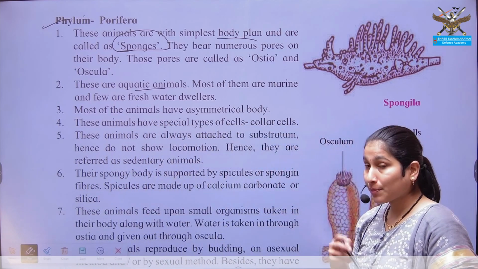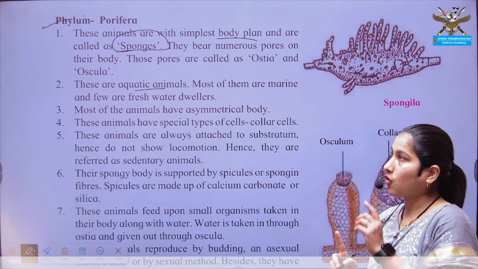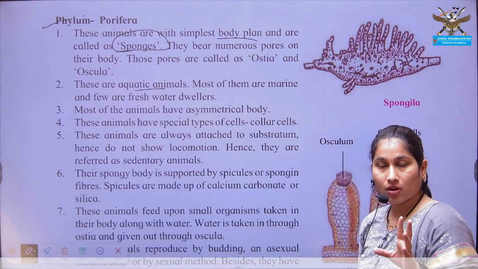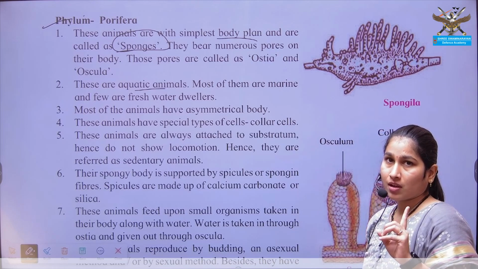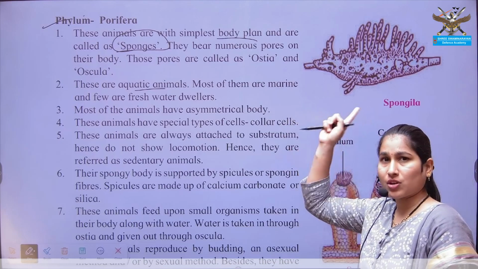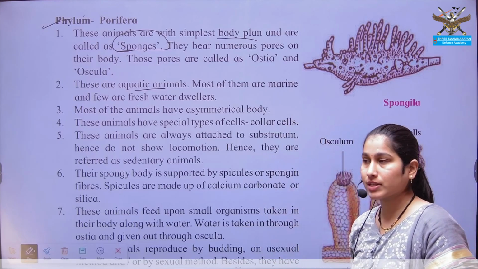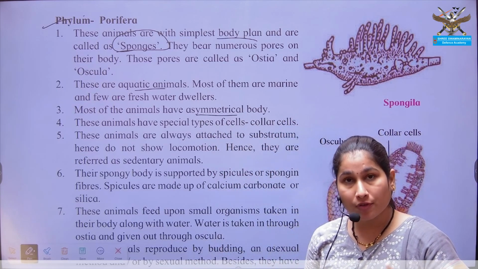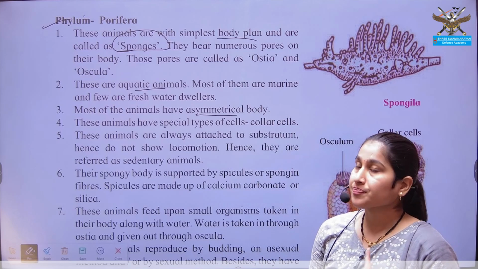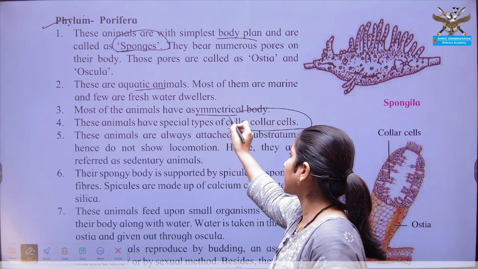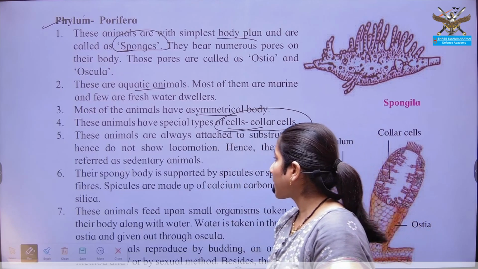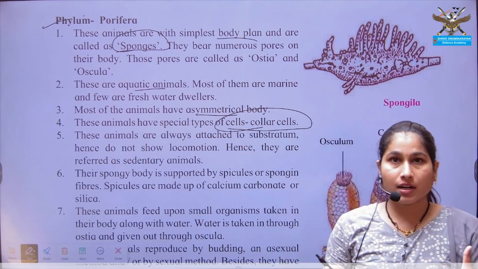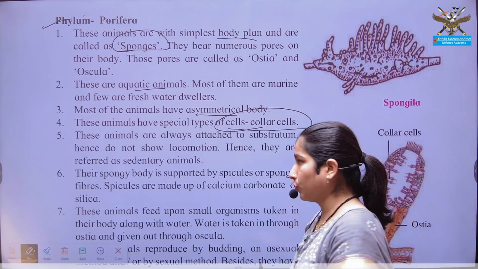Next, what type of body symmetry? They are asymmetrical. We have already studied this while studying the types of symmetry. The example of asymmetry is the phylum Porifera. Just recall that flow chart for perfect understanding of these characters. Asymmetrical body plan. Then which type of grade of organization? That is cellular grade of organization, wherein a special type of cell, the collar cells, are responsible for generating a current and for digesting the food.